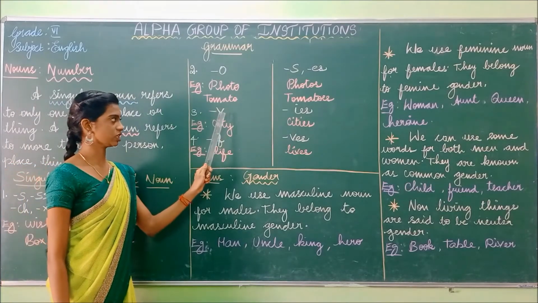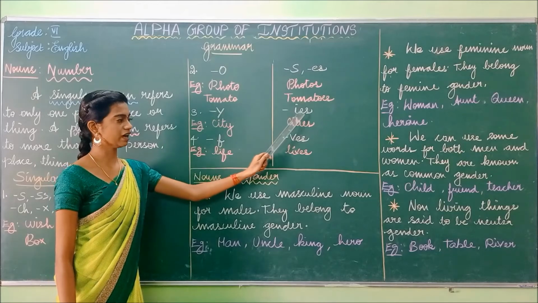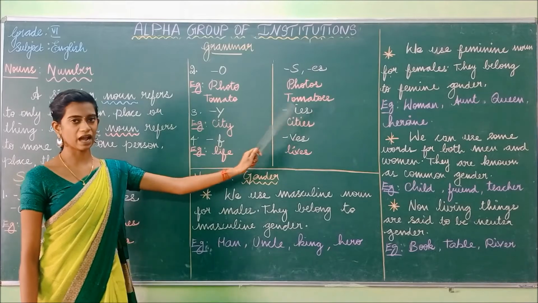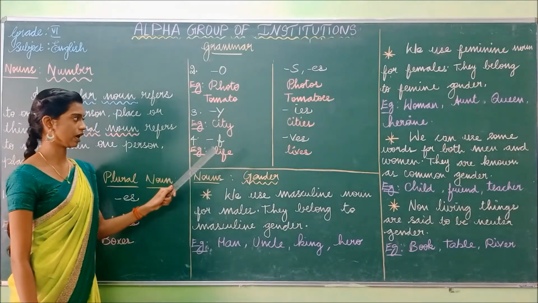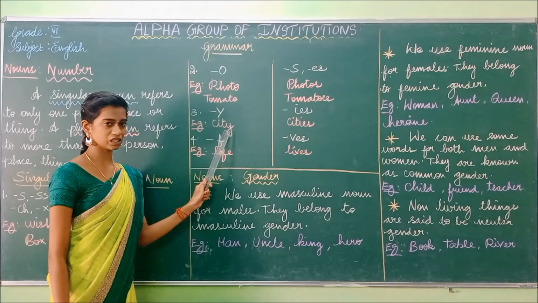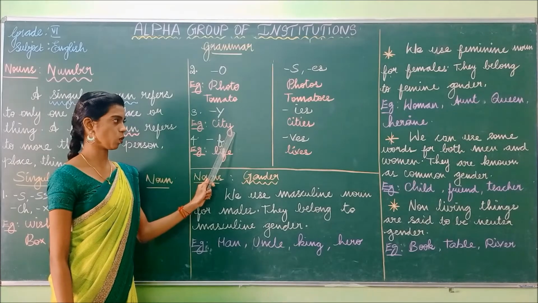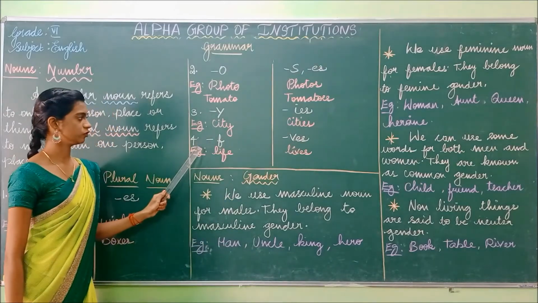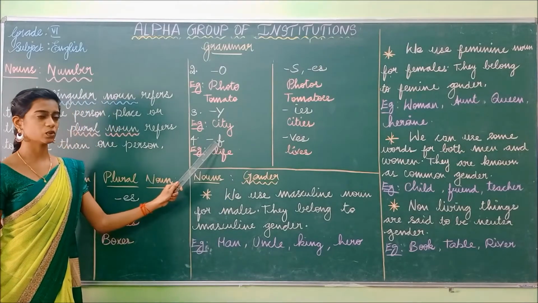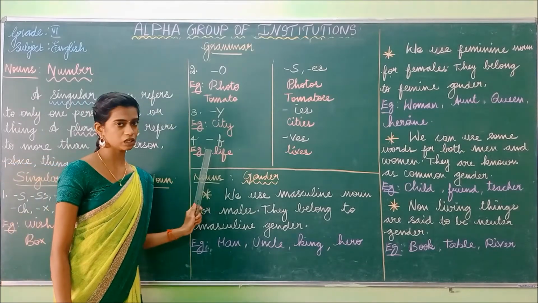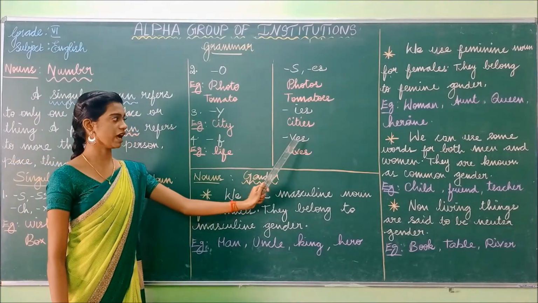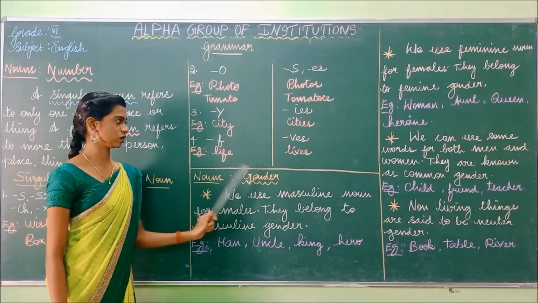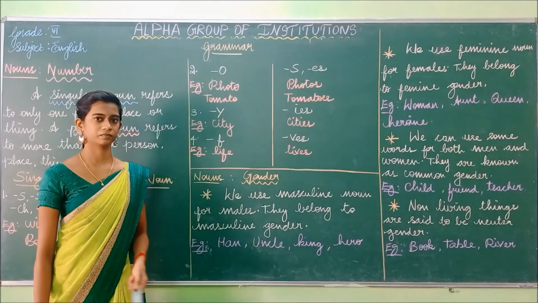Next one, Y. If the singular noun ends with Y, we have to add IES. If the word ends with Y, we have to add IES to make it a plural noun. Example, city. In city, the word ends with the letter Y, so I have added IES to make it a plural noun. The fourth: if the singular noun ends with F, what do we have to add? We have to remove the F. Instead of F, we have to add VES. For example, life, lives.